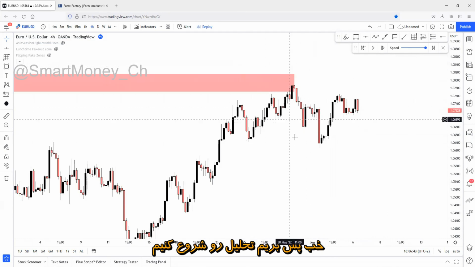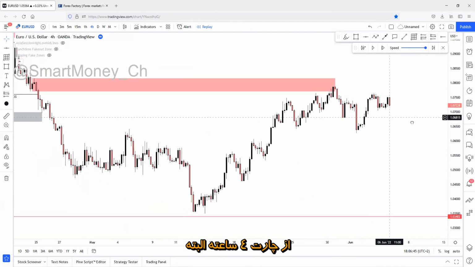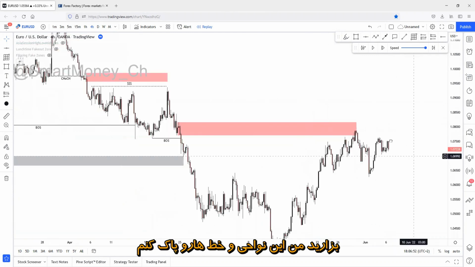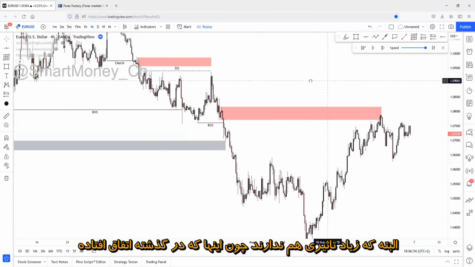So let's just start analyzing on the 4-hour chart, of course. So before starting every single backtesting session, you have to analyze the higher time frame. Let me just remove all these drawings, or actually it doesn't really affect us.